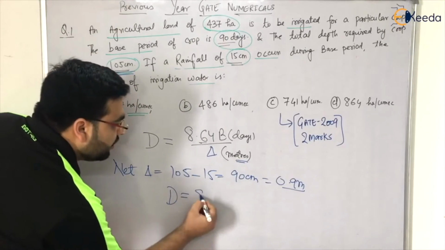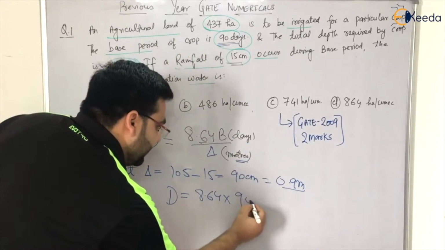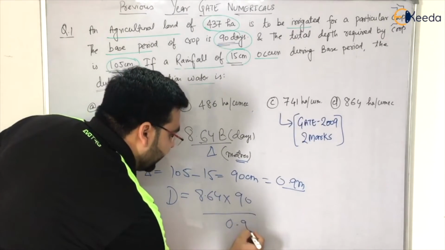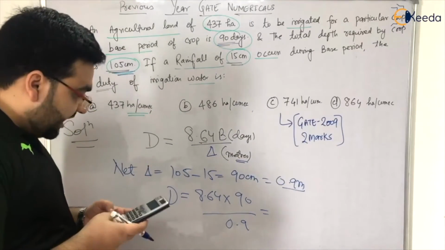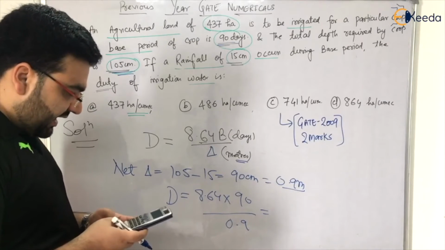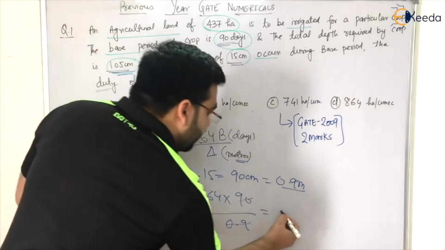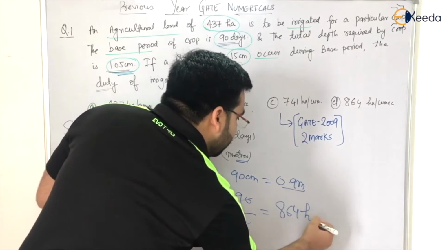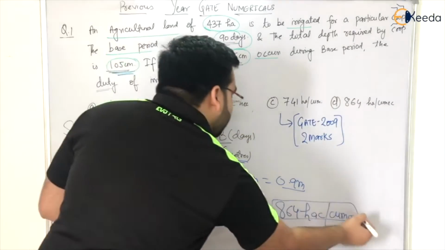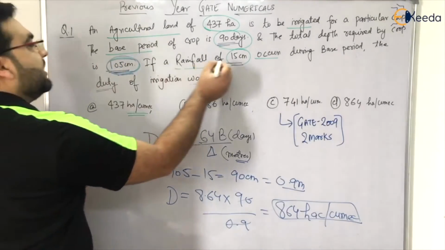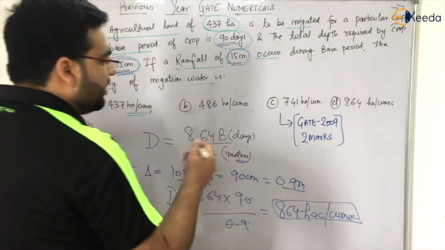Now let us put it in the formula. So D will be equal to 8.64 multiplied by B, which is 90 days, divided by 0.9. Let me solve it, I hope that you are solving with the GATE scientific calculator. 8.64 multiplied by 90 divided by 0.9 will be equal to 864. So 864 units will be hectares per cumec. This was a simple numerical. Only one trick was there, that you have to calculate the effective delta. So the effective delta will be equal to 105 minus 15, that is 0.9 meters.